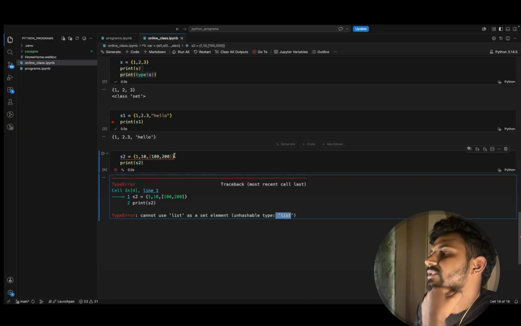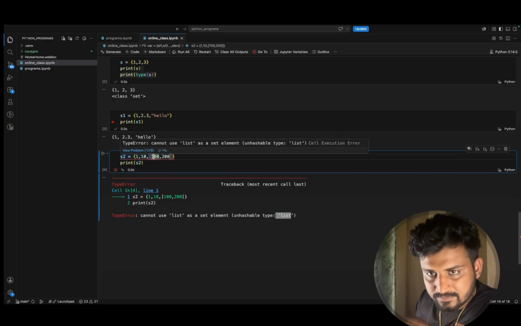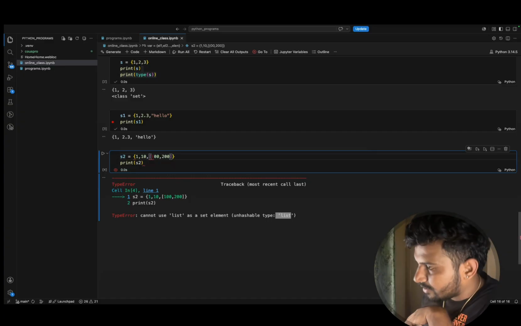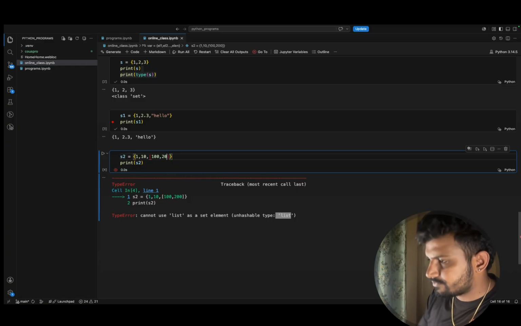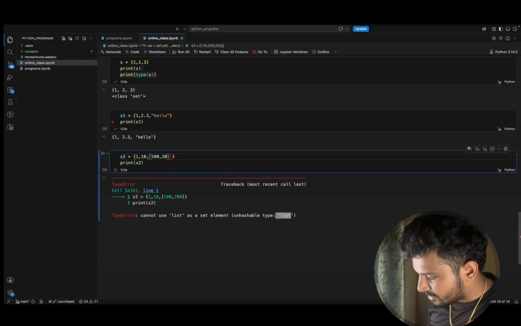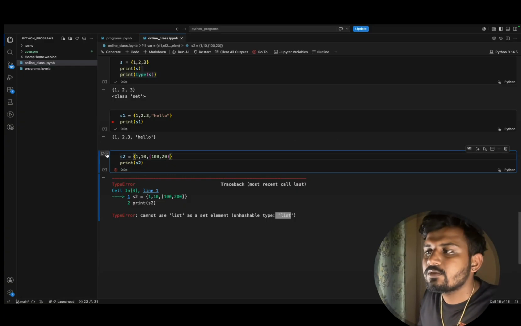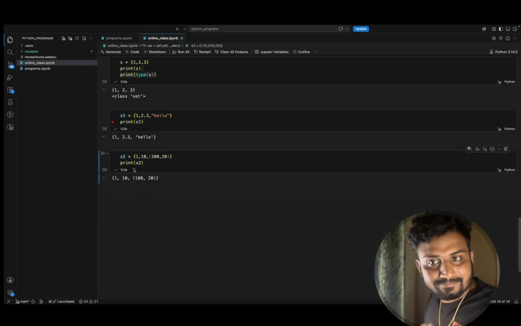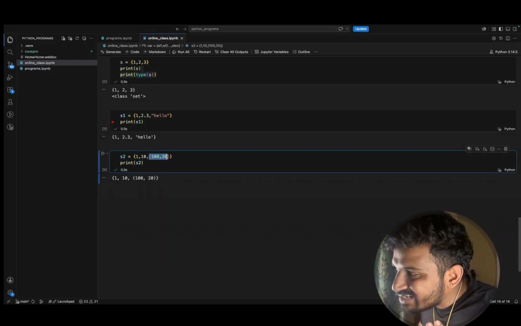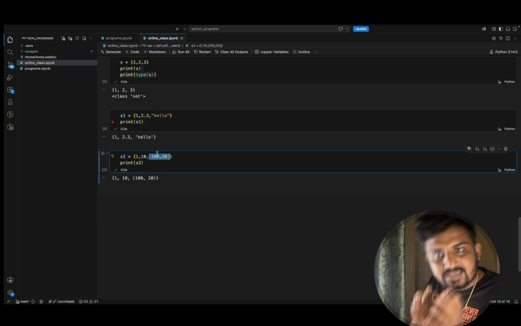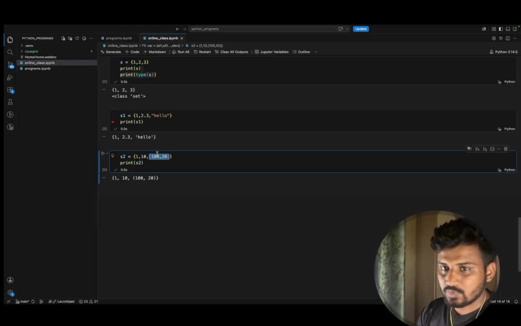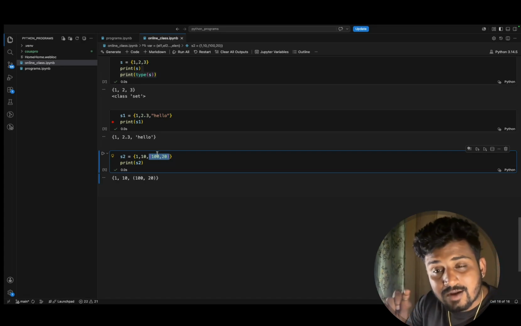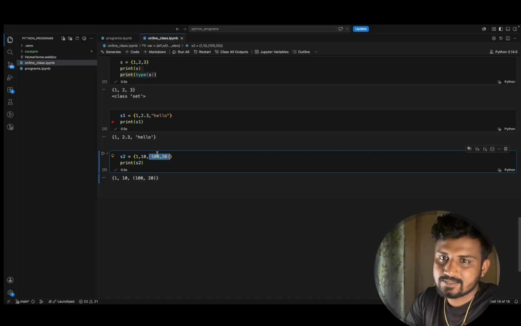Let me tell you an example. In the place of list, if I use a tuple, now you see, your set works fine. Why? Because this tuple object's elements are fixed. For those fixed values, we can generate a hash code.